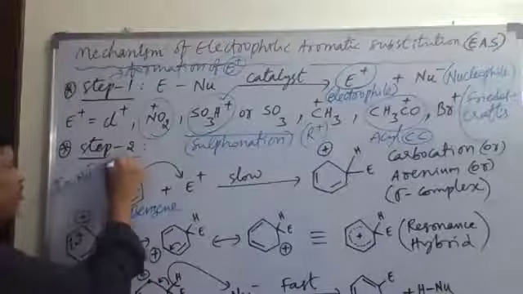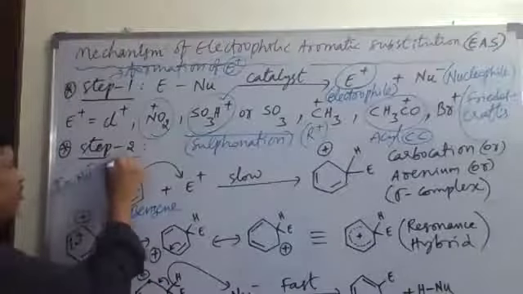One carbocation. See here, this pi bond is shifted like this. The pi bond will shift like this and form a bond with E. Already one hydrogen is there in benzene. One E will be added here. This pi bond converts into a sigma bond and forms a bond with E plus. See here, the new bond is formed here. A C–E bond is formed, a new bond. The C–H bond was already there.